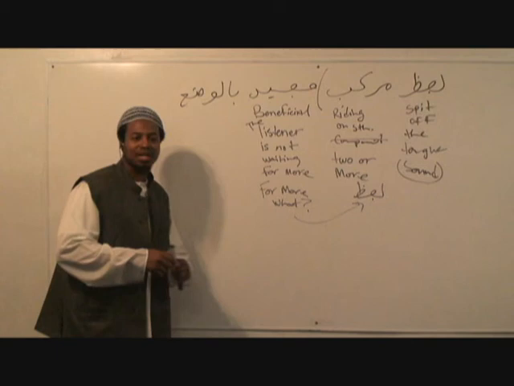Because you're talking about something. There's a place, a person, a thing, or a description you're talking about. So how is your statement going to be free of an ismun? What's the subject? What's the object? It's an ismun.